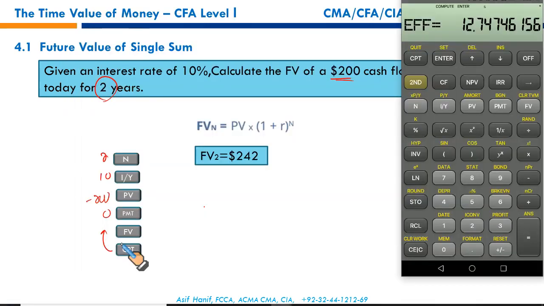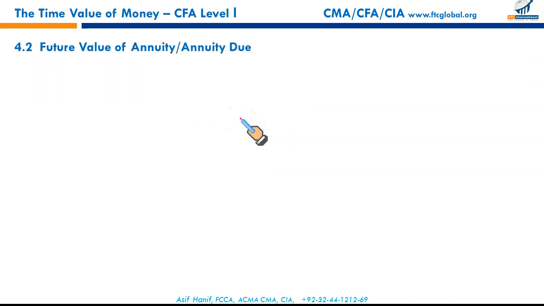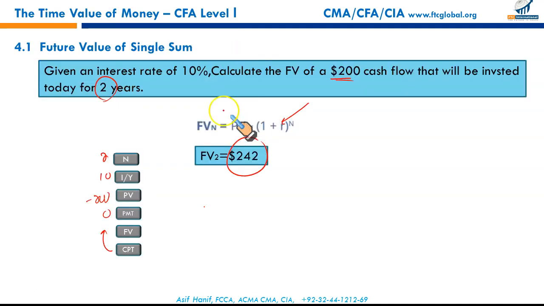So let us plug in the numbers. Let's quit the second function first. 2 is N. 10% is the interest rate. Negative 200 represents your present value. 0 PMT. And you just need to compute your future value. You get the same number, 242. So it saves you a lot of time. Instead of plugging into the formula, you simply punch in the right numbers and you'll get your result. So this was the future value of a single sum.